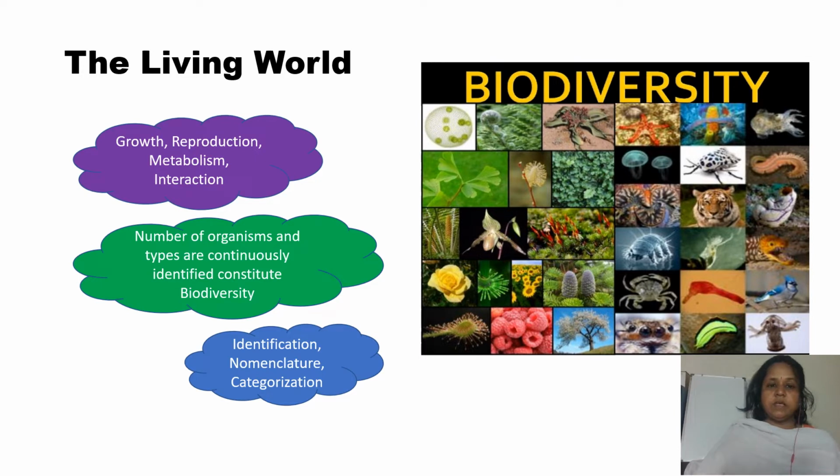The living world. This is the first chapter in the diversity in the living world. In the world there are all living and non-living things. And what is the difference between the living and the non-living? Living means which have life, and non-living means which are not having life. In the living, we know the main characteristics are growth and reproduction, whereas in non-living we do not see any growth or reproduction.